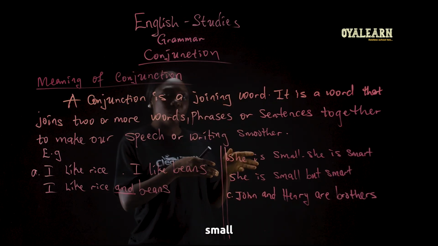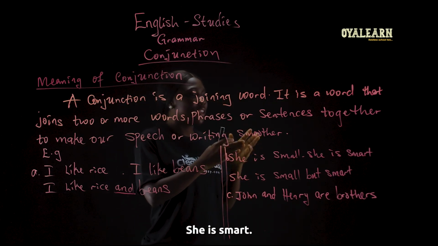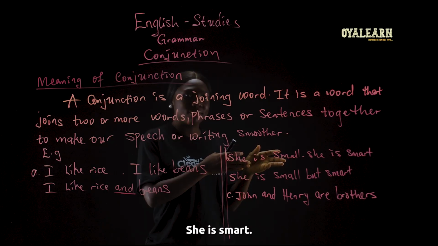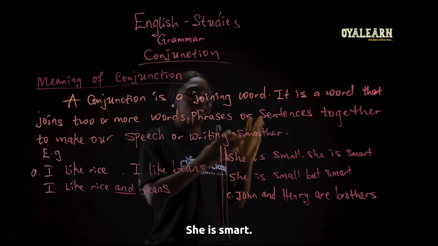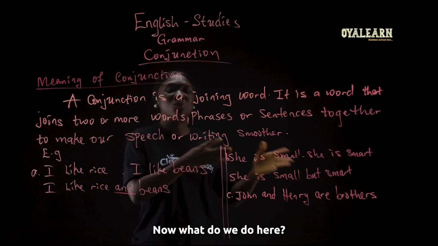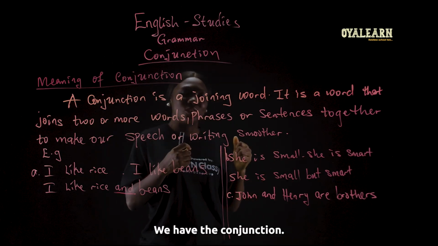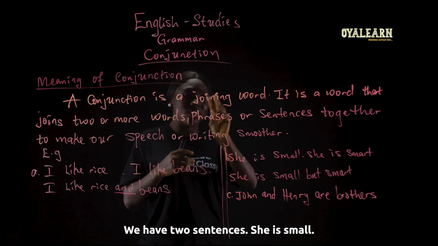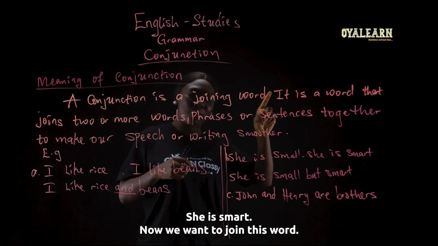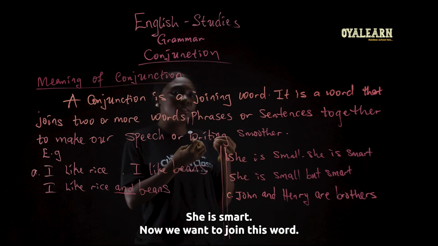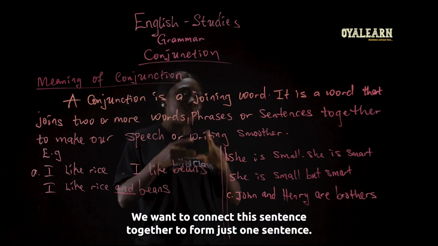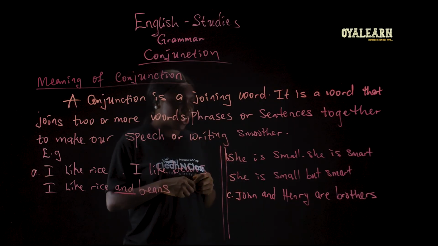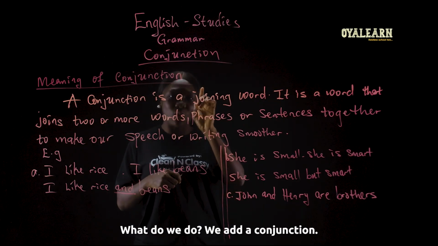She is small. She is smart. Now, what do we do here? We have two sentences. She is small. She is smart. Now we want to join these words. We want to connect these sentences together to form just one sentence. What do we do? We add a conjunction.